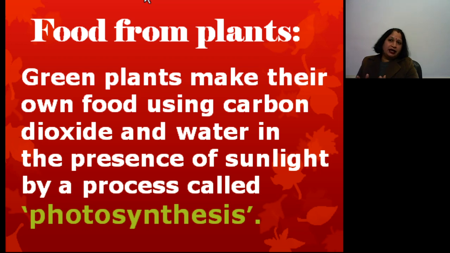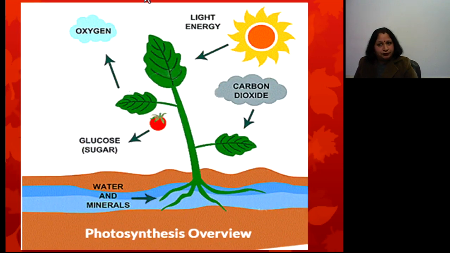As we know, green plants are known as autotrophs. Why? Because green plants make their own food. Green plants make their own food with the help of the photosynthesis process. During photosynthesis, green plants use raw materials like water, carbon dioxide, chlorophyll, and in the presence of sunlight manufacture their food in the form of glucose and give us oxygen gas.